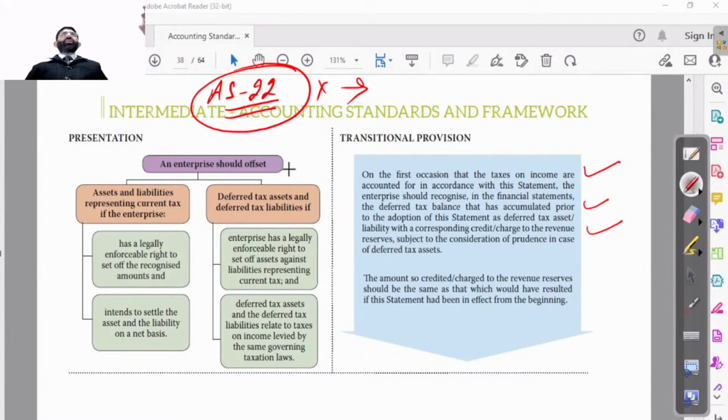what is transition provision? When something is converted from one to other, like when the AS22 was not there and when the AS22 comes into the applicability. So whenever AS22 becomes applicable on anyone, how to go for the transitional provision before and after. That is called transitional provision. How to treat the deferred tax assets and liabilities in your books of accounts at the first instance.